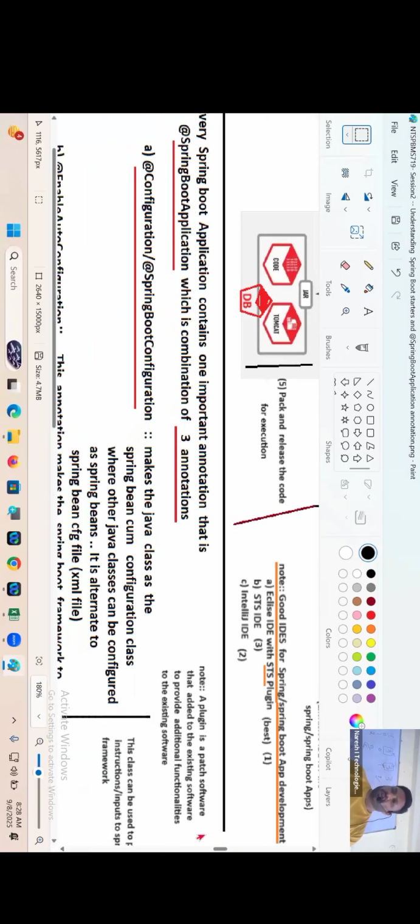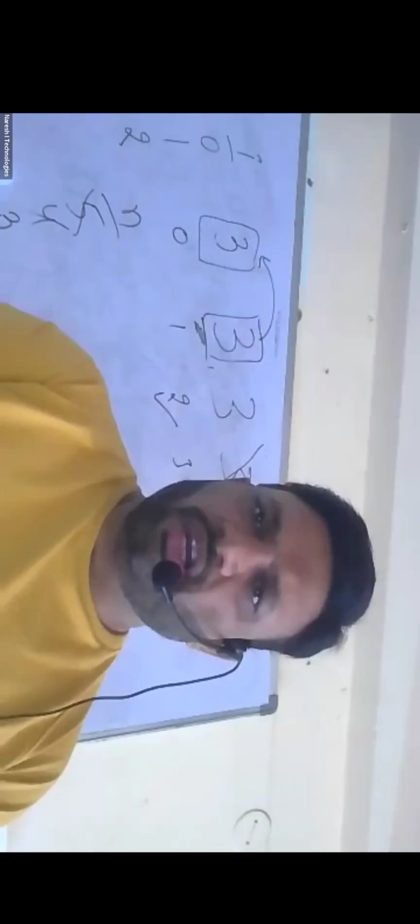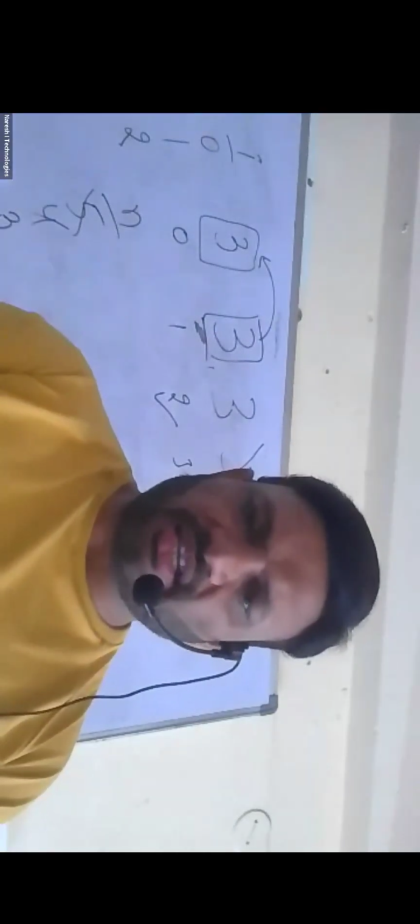Okay, today let us concentrate on how to install this plugin, guys. To simplify Spring Boot application development, we need to install what? STS plugin. We need to install what? STS plugin.